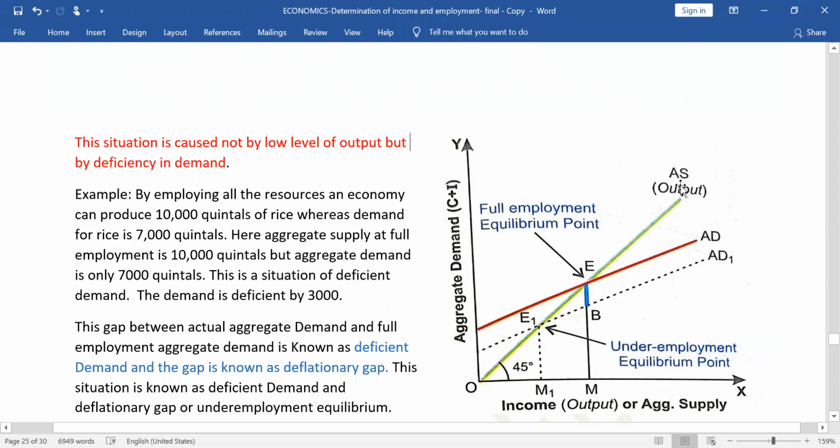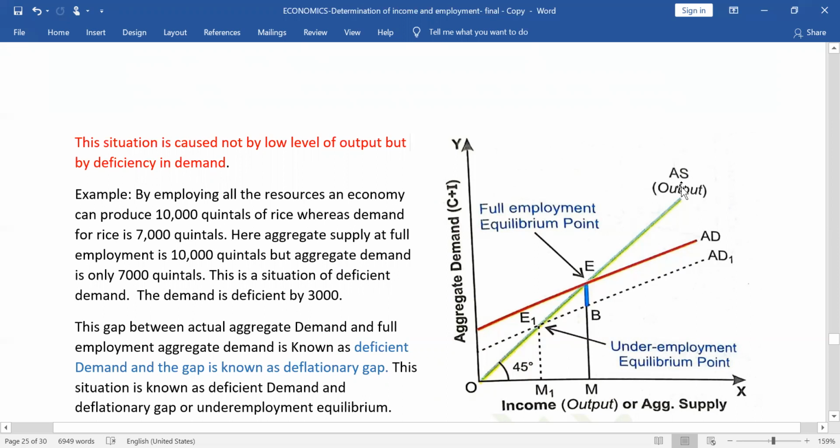that is the national income line, or it is also called the guideline, or the line of reference, or a 45-degree line. Mind it, it is known as guideline also because it helps to determine the break-even point. It helps to determine equilibrium. That's why it is called line of reference or guideline also. And according to Keynes, this AS line or aggregate supply line remains constant in the short period. In the short period, it cannot change.